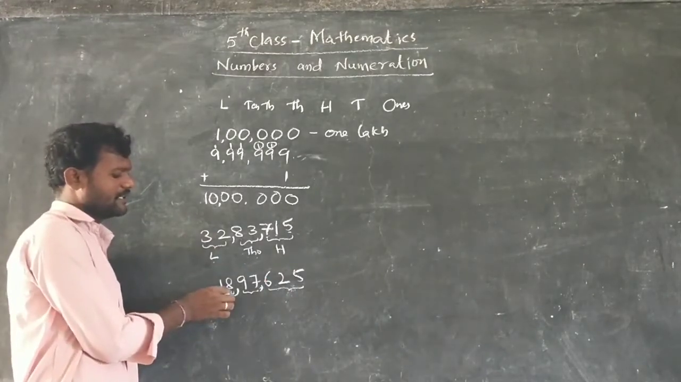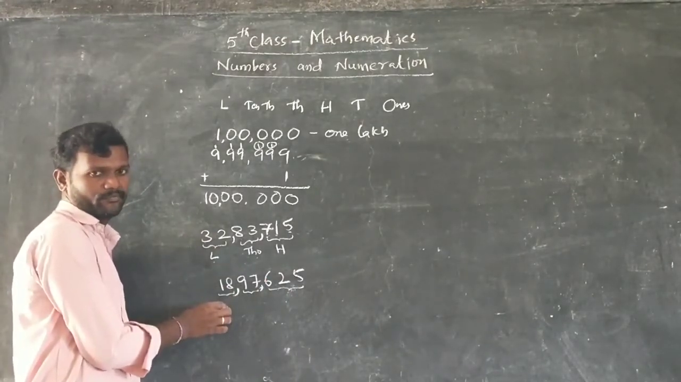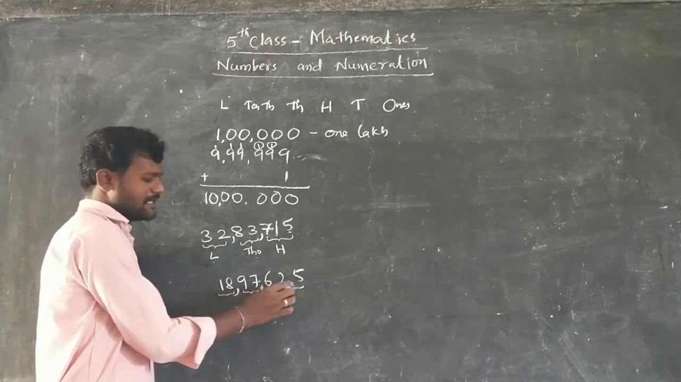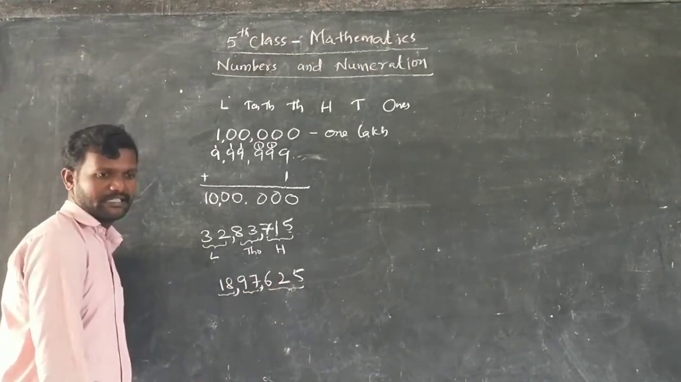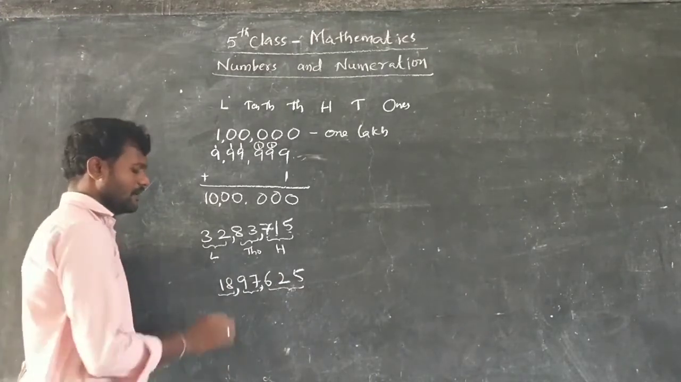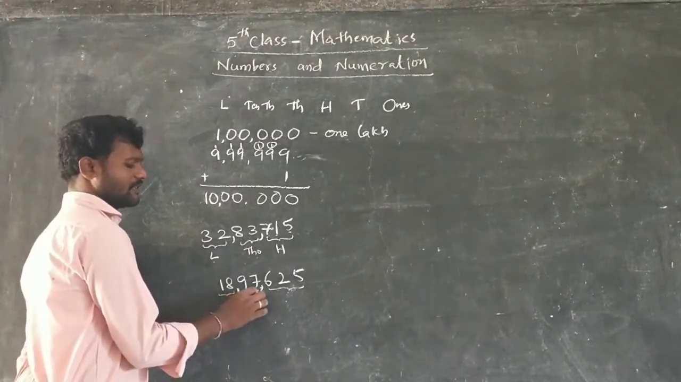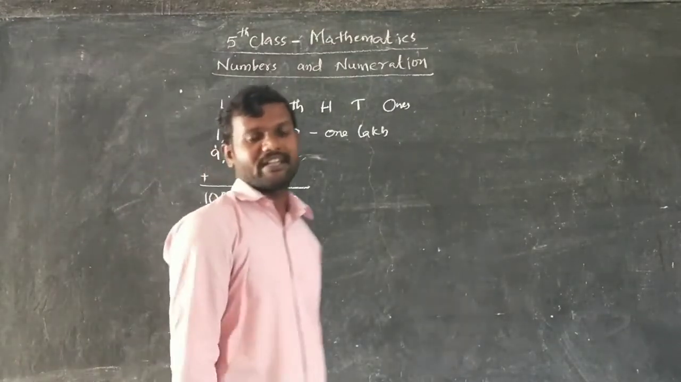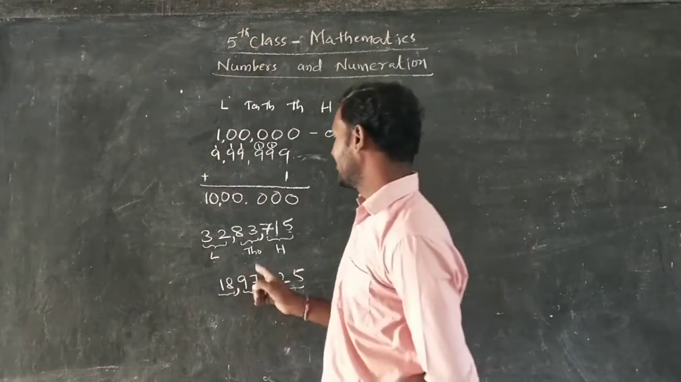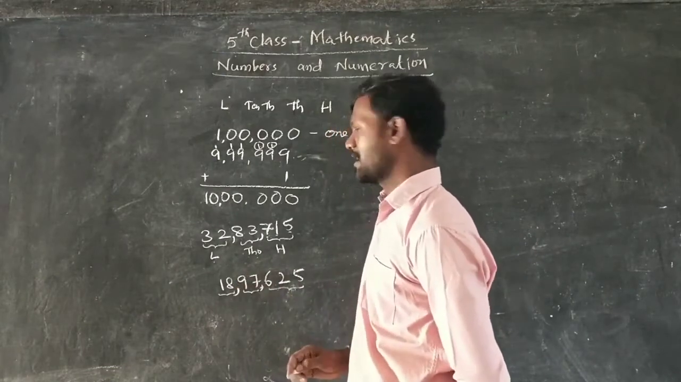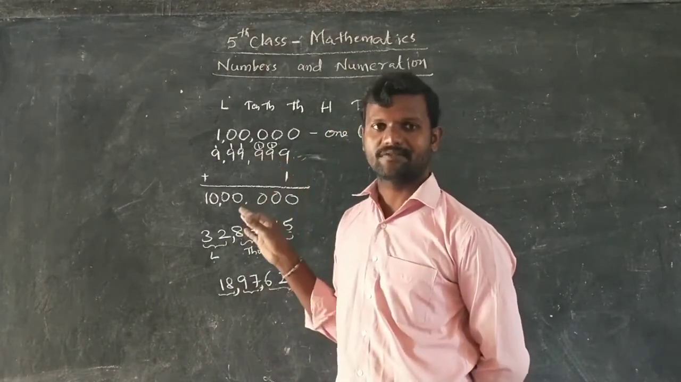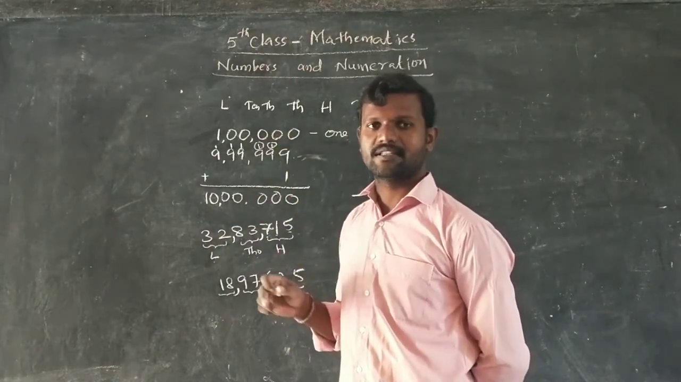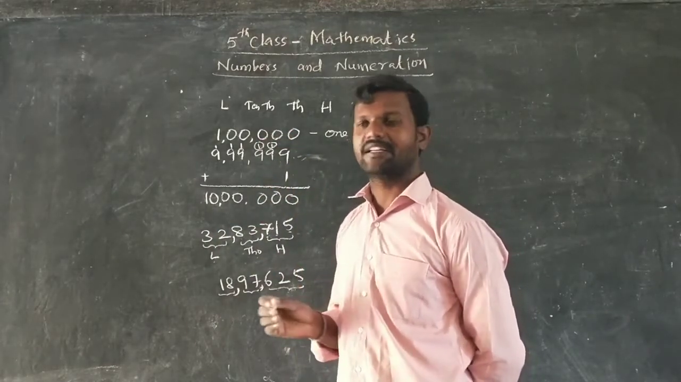In lakhs period 18 is there. So 18 lakhs 97,625. That is the number. Okay. 18 lakhs 97,625. It consists of how many digits? 7 digits are there in this number. Up to 6 digit numbers means lakhs will enter. If 1 is added to the largest 6 digit number, you will get the smallest 7 digit number.